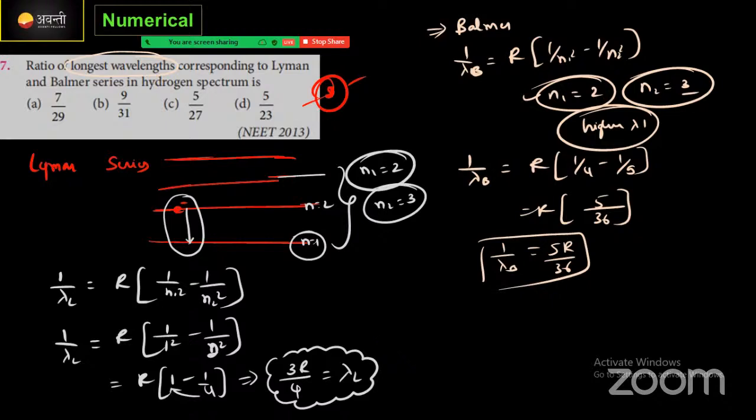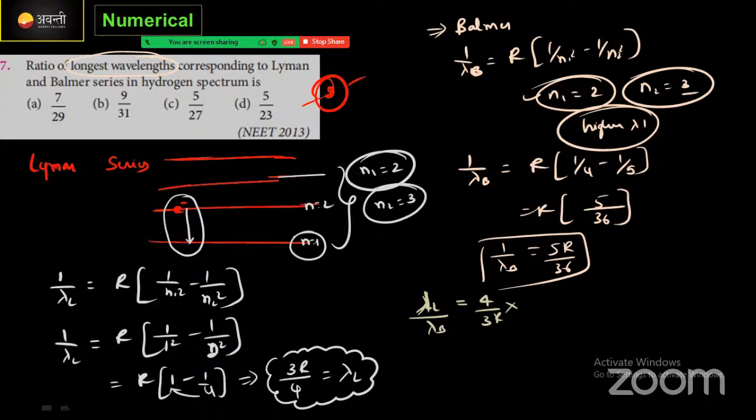Lambda for Lyman, it is in a reciprocal value. That's why you try to write lambda L value as 4 by 3R, divided by lambda B, which is also in reciprocal. It will become